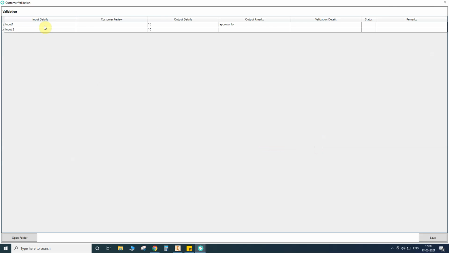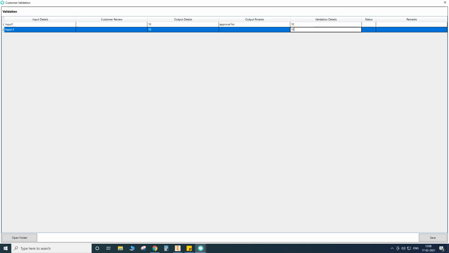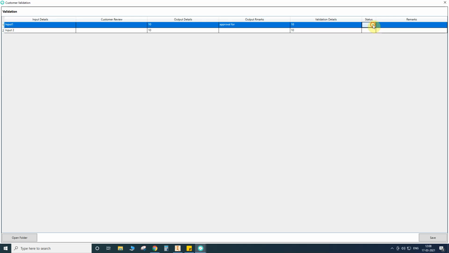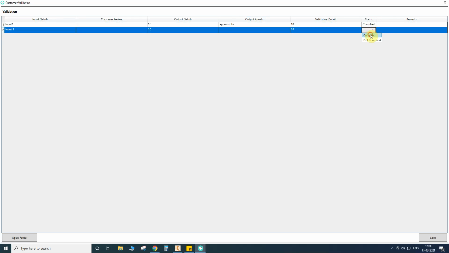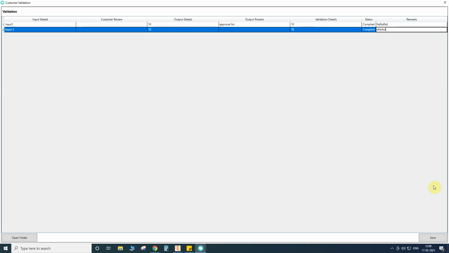Here: what is the input detail, what is the output detail, what are the output remarks, and what are the validation details. Validation details he needs to check physically from the dimensions and type what the dimensions are. So I am typing 1010. There also they need to put complied or not complied. If any deviation is there, due to these reasons, he can load it.